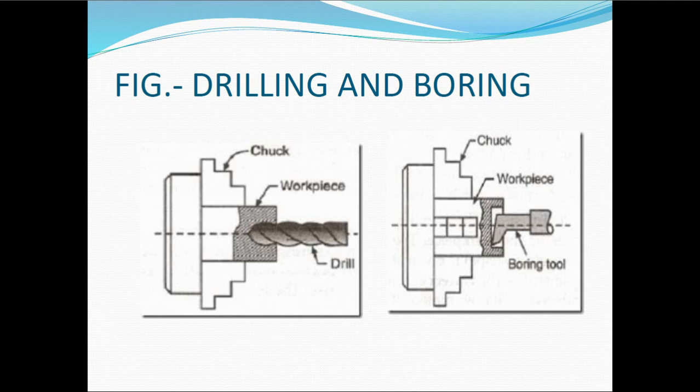Next, drilling means what? The simple definition of drilling is to make a hole in the workpiece, and for this we use a special tool called a drill or drill bit. So here also same thing, you need to fix the workpiece in the chuck, and rotate it at a higher speed, and from the dead center you have to fix the tool called a drill, and you need to give a depth of cut for this. So as the drill bit enters the workpiece it will remove material, and along the flank angle, the chips start coming out. So this is the drilling operation.